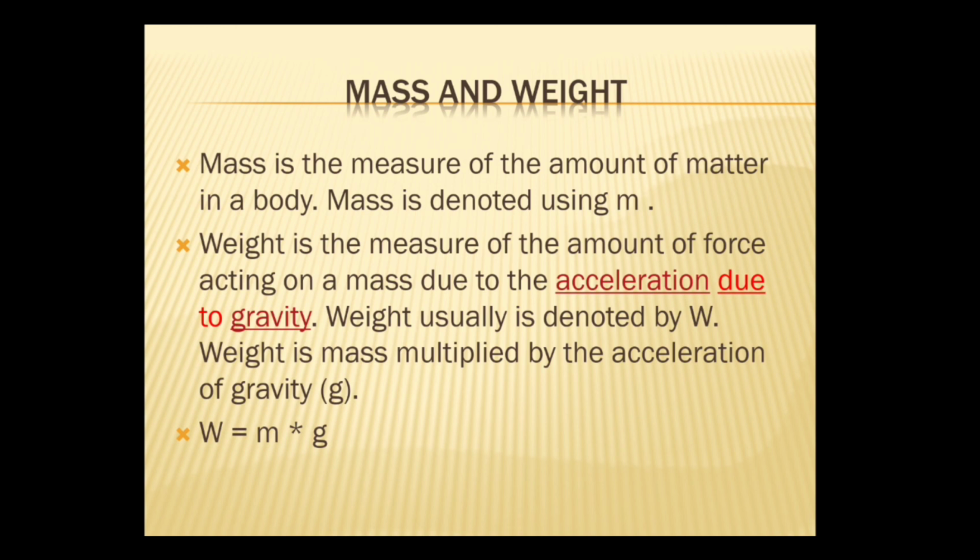What is the unit of force? Unit of force is newton. Weight is a force, so the SI unit of weight is also newton. And it depends on g, and g is acceleration. So weight is a vector quantity.